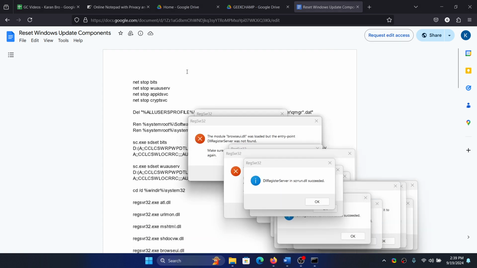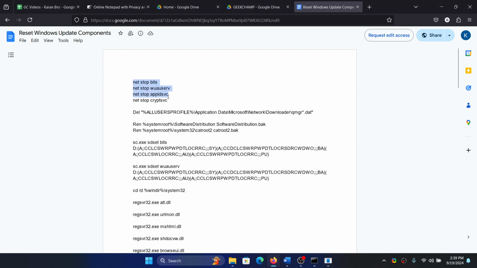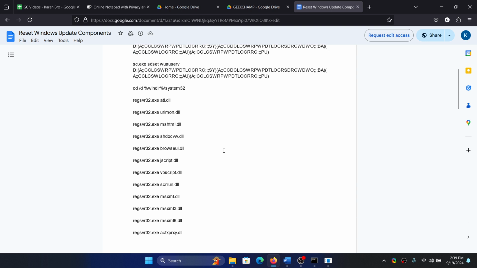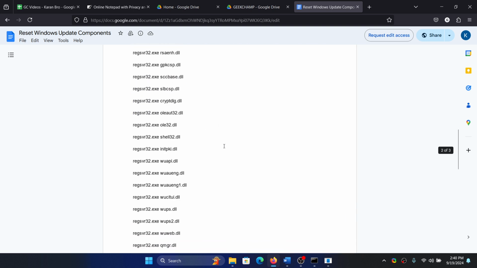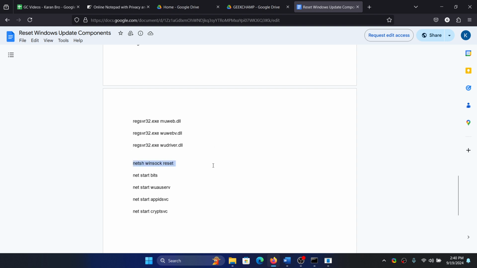Now I'll explain what the script does. It will stop all the services associated with Windows updates. It will delete the Windows Update profile. It will delete the contents of the software distribution and catroot 2 folders. It will re-register the DLLs. It will reset WinSock and it will restart services associated with Windows updates.